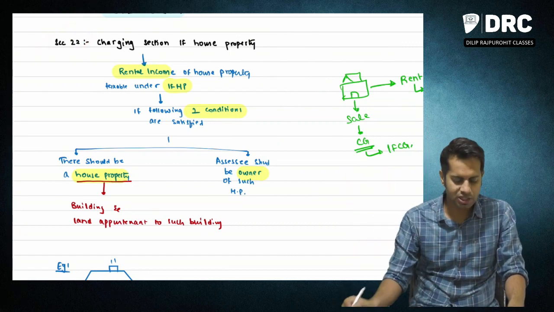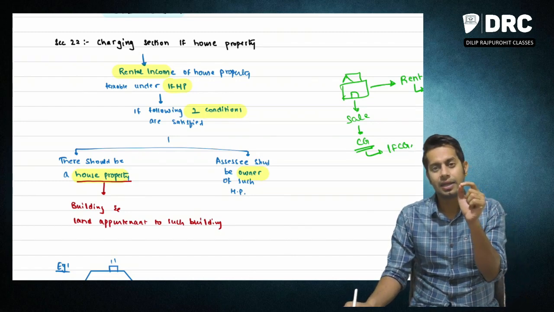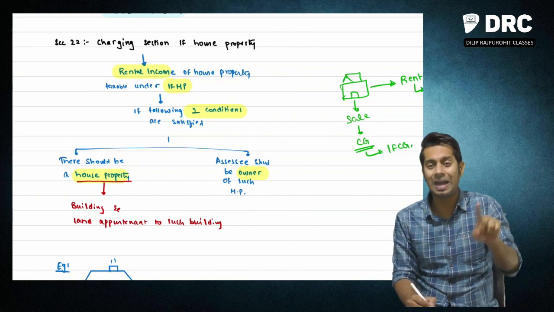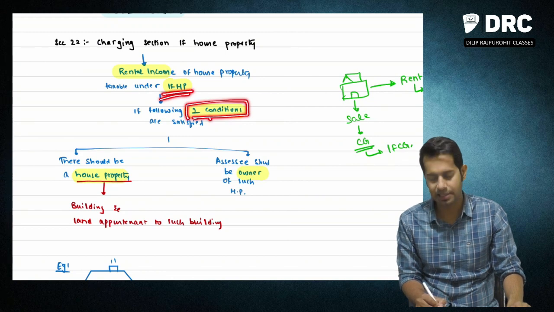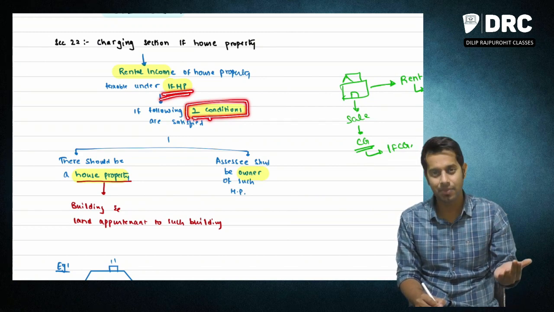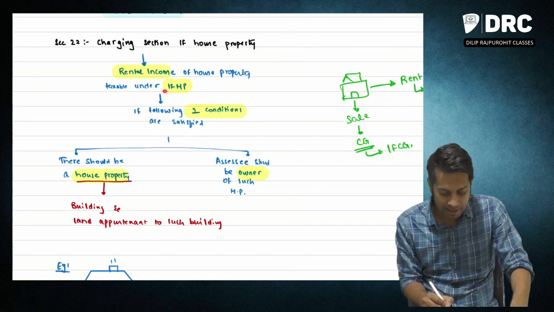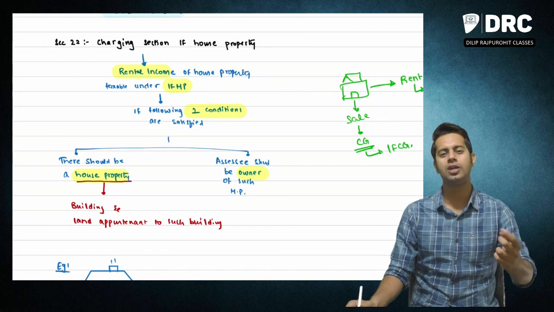Now what is this charging section 22 telling? Charging section 22 says rental income from a house property is taxable under the head income from house property if 2 conditions are satisfied. What are those 2 conditions?